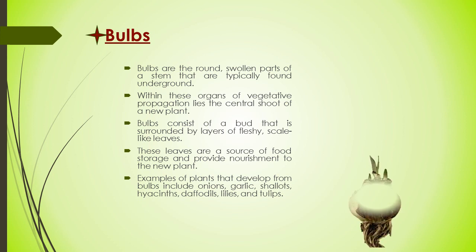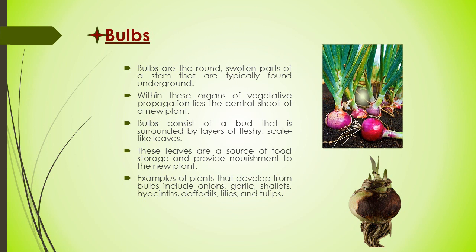Bulbs. Bulbs are rounded, swollen parts of a stem. These are modified underground stems, typically found in underground soil. Within these organs of vegetative propagation lies the central shoot of a new plant.